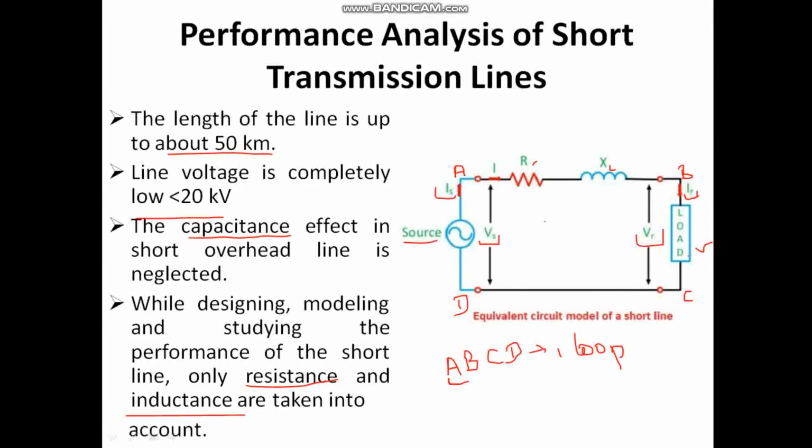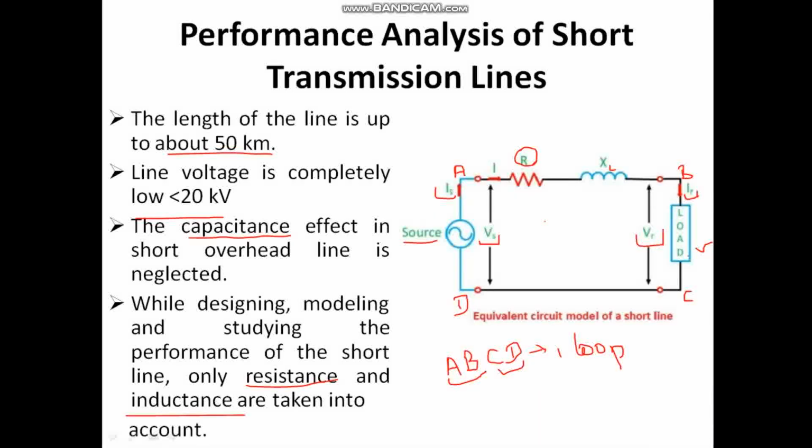However, AB is one conductor and CD is the second conductor. So for the analysis, what we have done is, the resistance of AB and CD I have considered as R. It means R is my loop resistance, the resistance of loop ABCD, and XL is my inductive reactance of loop ABCD, right?